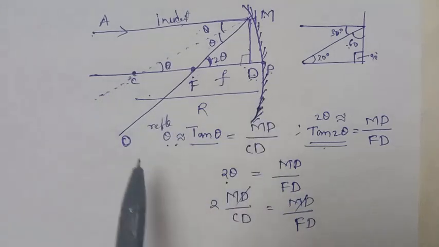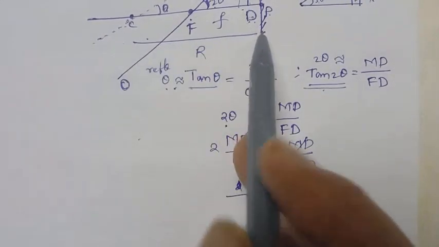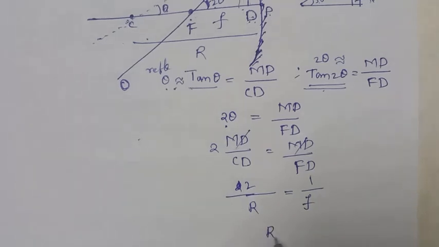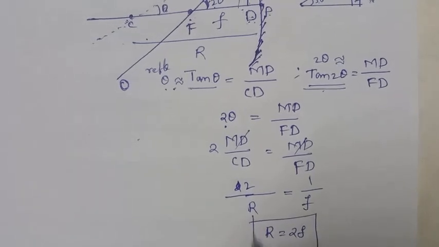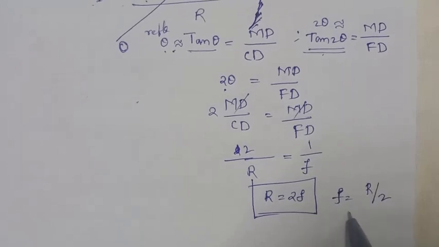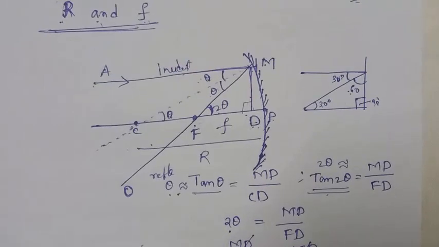So it is 2 by CD, center of curvature to pole, which is called the radius of curvature, and MD gets cancelled here, 1 will be there. FD, F to D, is called F. So by cross multiplication, R is equal to 2F. The radius of curvature is equal to twice the focal length, or the focal length is equal to half of the radius. So this is the relation between R and F. It is a very simple and easy topic.